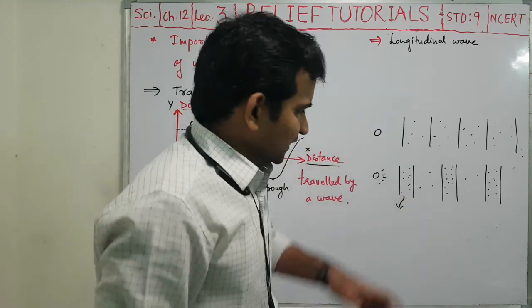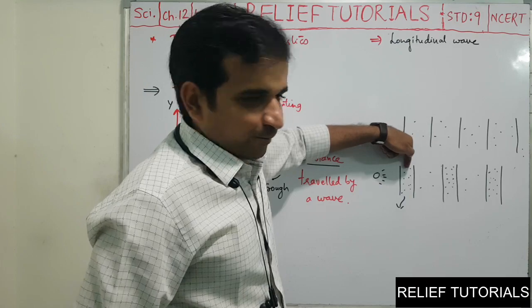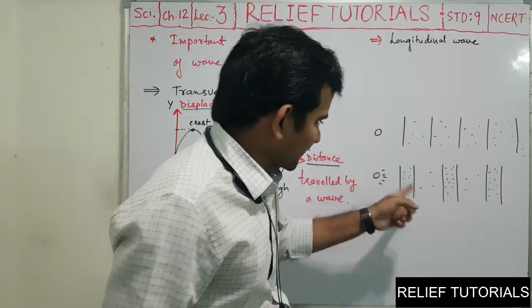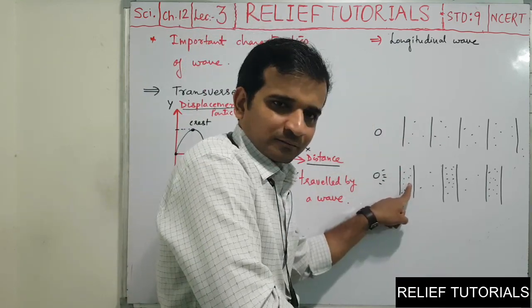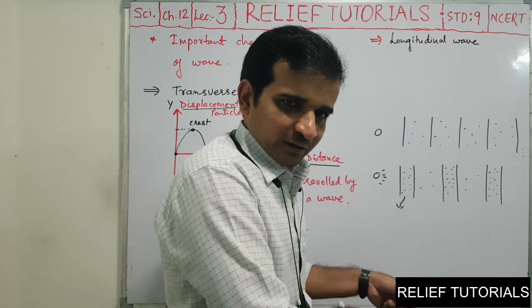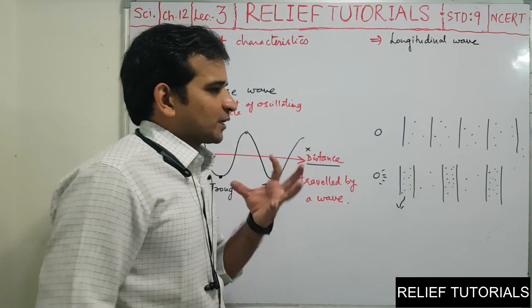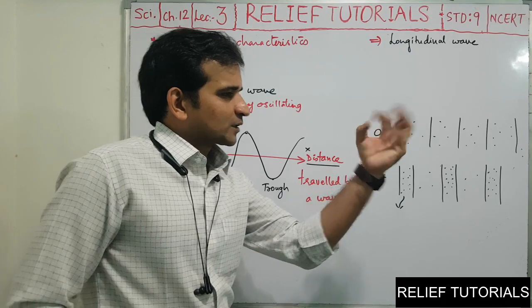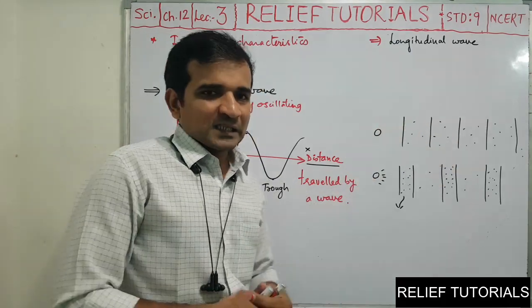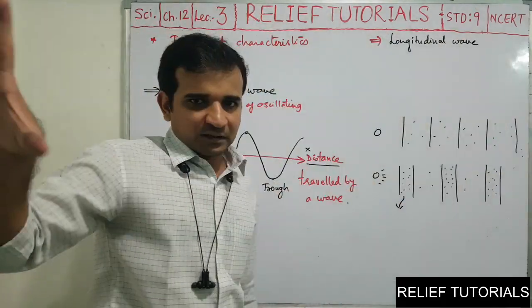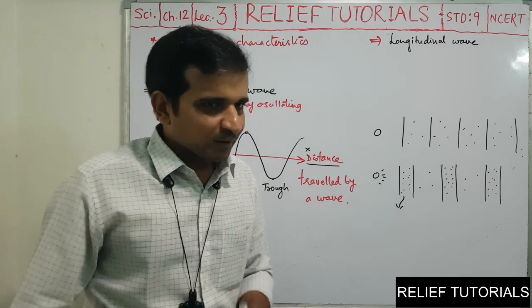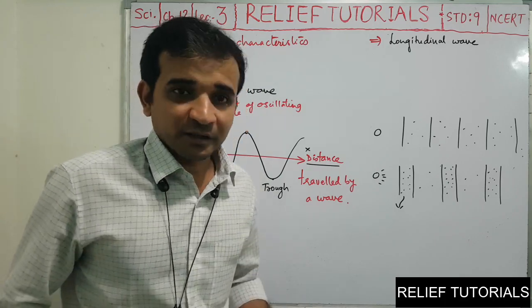So at this moment, here is the compression. At the very next moment, here will be the rarefaction. Next moment, again compression. So what happens when I speak here? Compression, rarefaction goes on. In this way, the sound propagates in the surroundings. So remember, sound propagates in the form of compression and rarefaction.